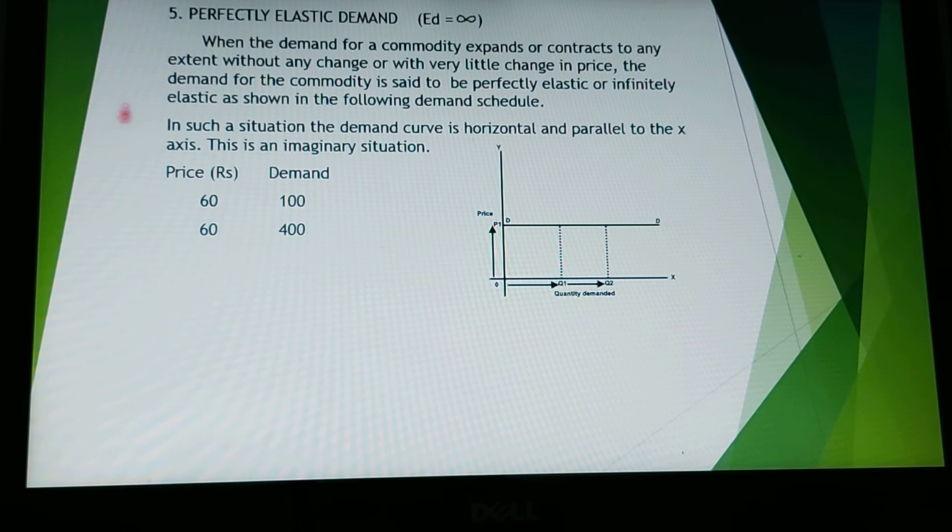And the last one is perfectly elastic demand, where ED is equal to infinity. So what happens is in this, when the demand for a commodity expands or contracts to any extent without any change in price, then the demand for the commodity is said to be perfectly elastic or infinitely elastic.